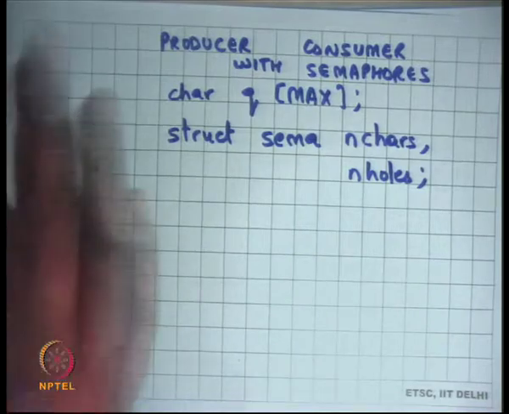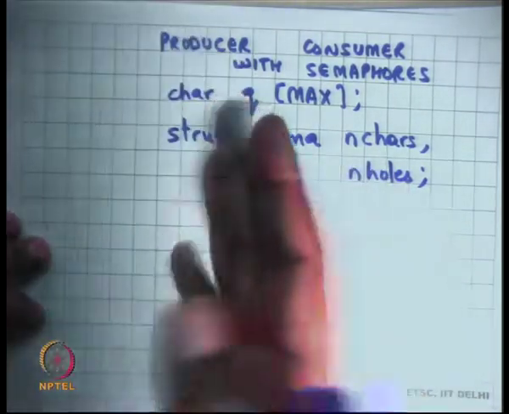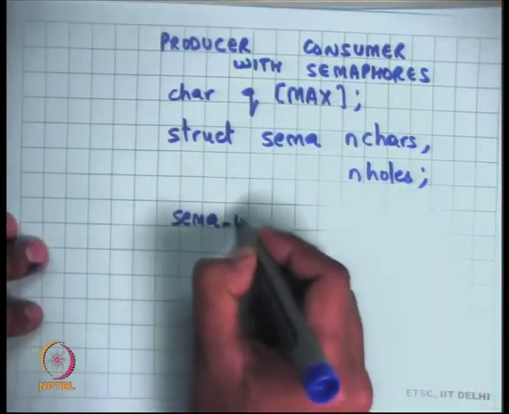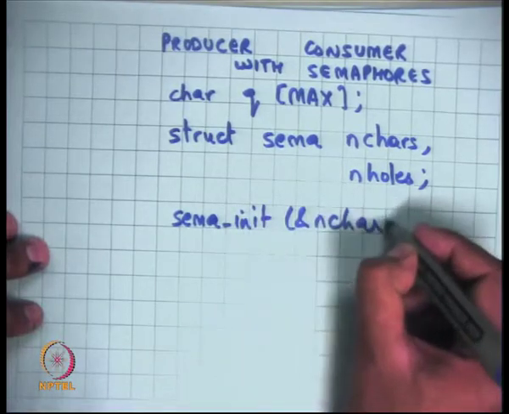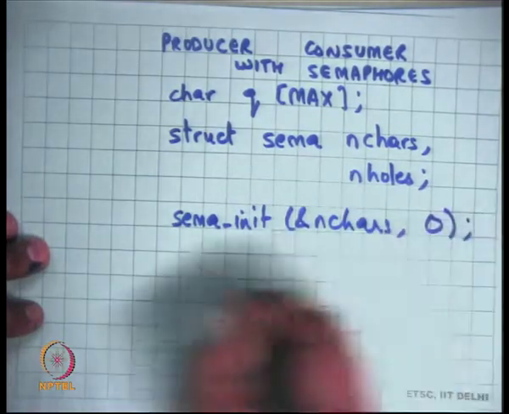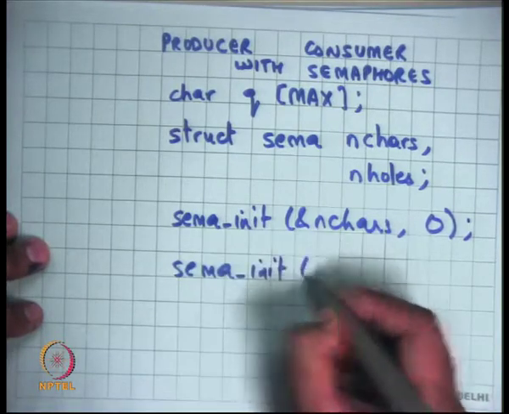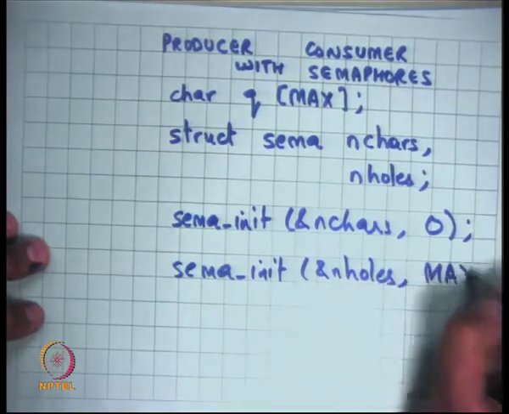And the invariant will be that n holes plus n chars will be equal to max. So I initialize n chars to 0, let's say the queue was initially empty, and I initialize n holes to max.